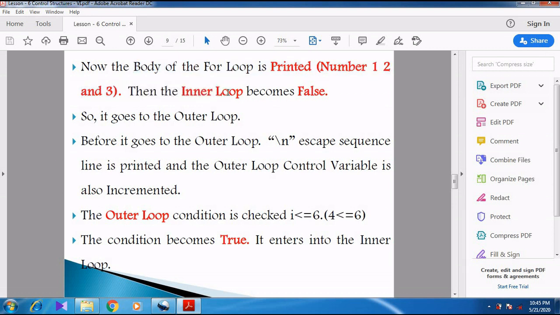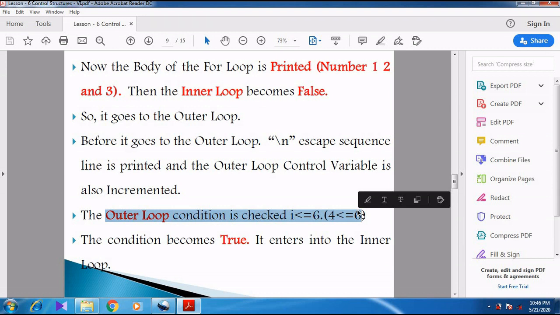Now the inner loop becomes false. So again it goes to the outer loop. Before it goes to the outer loop, the \n escape sequence is printed. And then the outer loop control variable is incremented. Now again the outer loop condition is checked. Now the i value is incremented, 3 plus 1, it becomes 4.